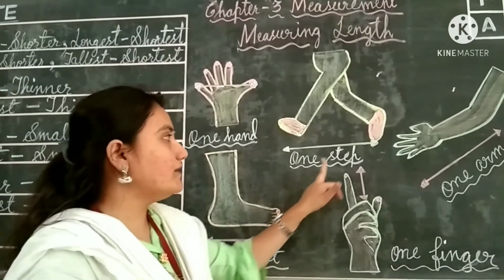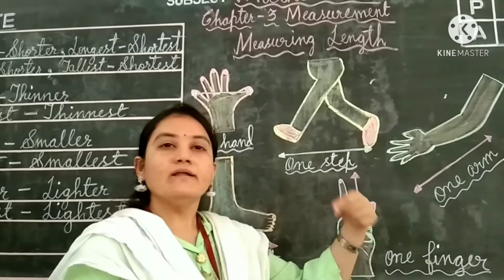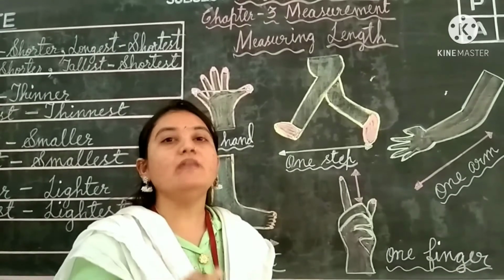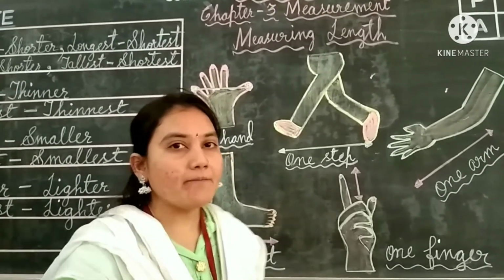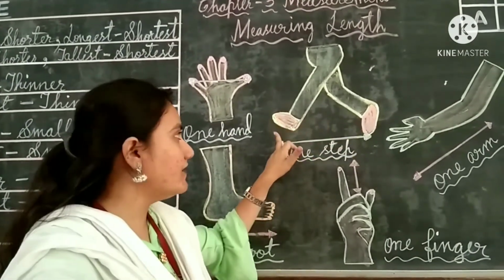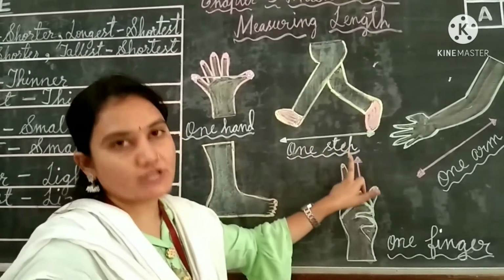Second one is one step. One step means, children, one leg will be front, another leg will be back. For example, while doing the parade, what will happen? Your first leg, right leg or the left leg will be front, one leg will be back. This is one step, children.